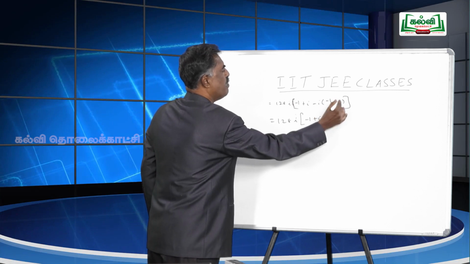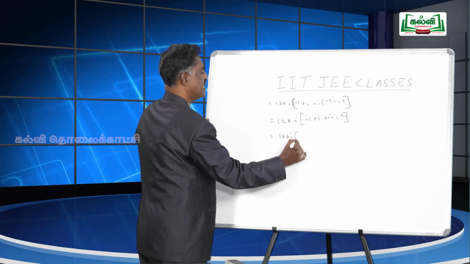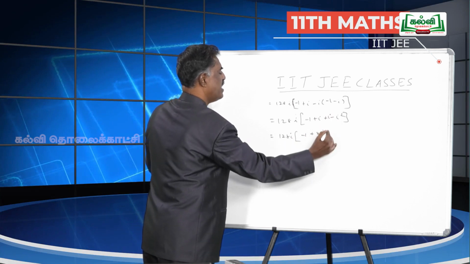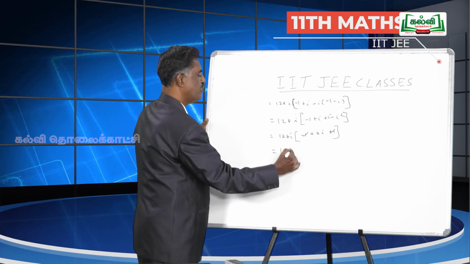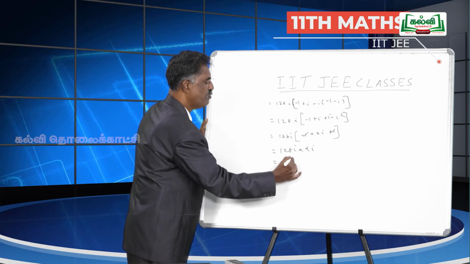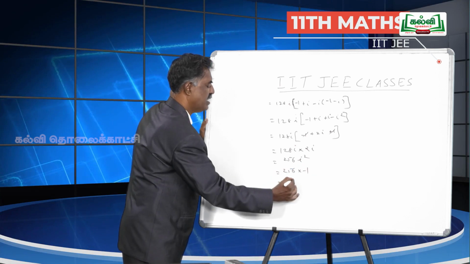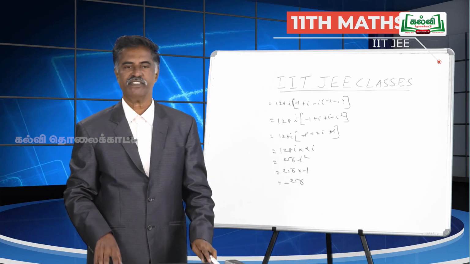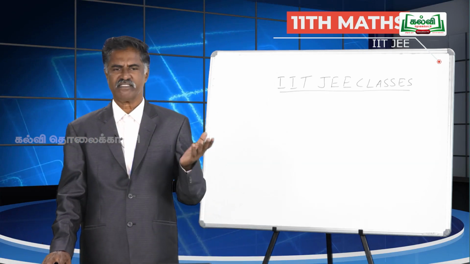It is 128 into i, (minus 1 plus i) plus i into minus minus minus i square. That is 128 i into (minus 1 plus i is 2i), then minus i square becomes plus 1. So, this minus 1 gets cancelled. 128 i into 2i. So, 128 into 2 becomes 256 i square. It is 256 into minus 1. The answer is minus 256. Okay. So, among the given 4 options, minus 256 is one of them. It is the correct one. We will go to the next problem.